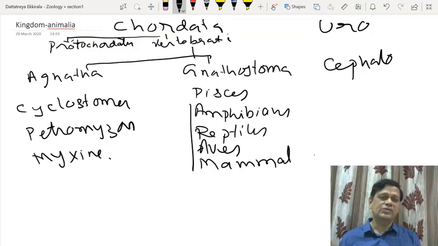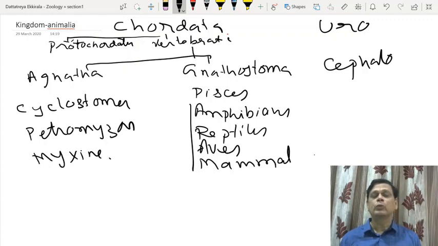But reptiles, birds and mammals have a special feature called amnion, that is for completing their development on land. Then here, Testudo. Chameleon is a tree lizard. Calotes is the garden lizard. Crocodile, alligator. Hemidactylus is the house lizard. Ophiophagus hannah, that is the king cobra. Bungarus, krait, Vipera, Russell's viper, etc.